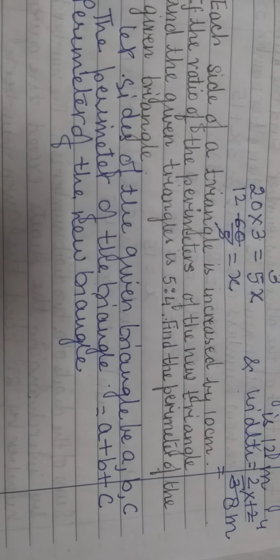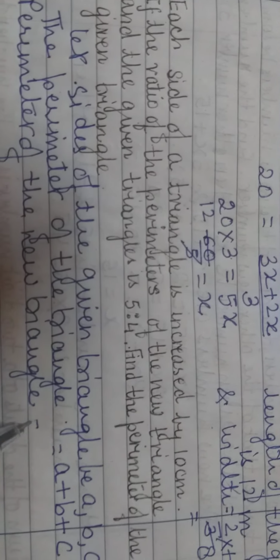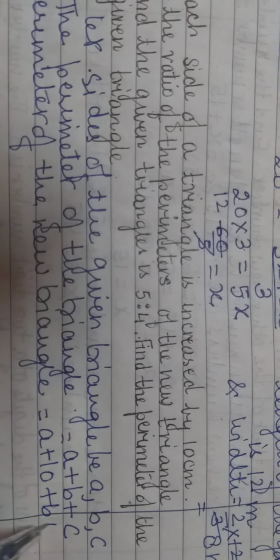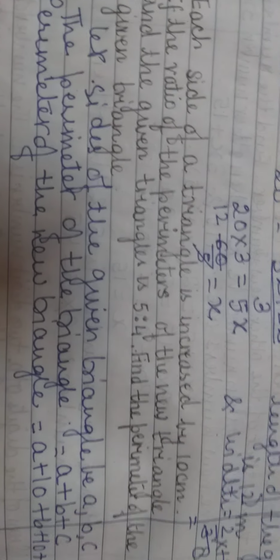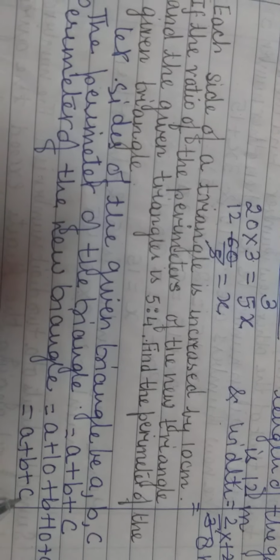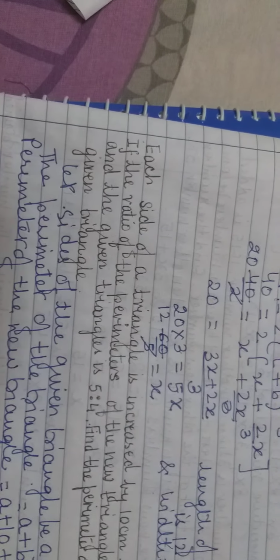Now each side is increased by 10. So what will be the perimeter of new triangle? It will be A plus 10 plus B plus 10 plus C plus 10. So it will be equals to A plus B plus C plus 30. Now what is given to us?